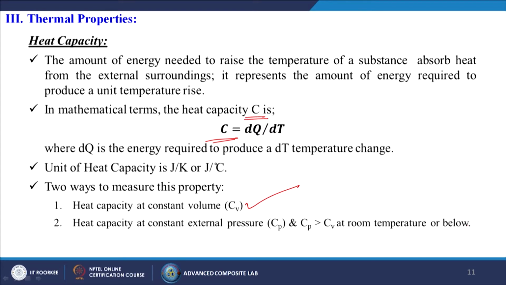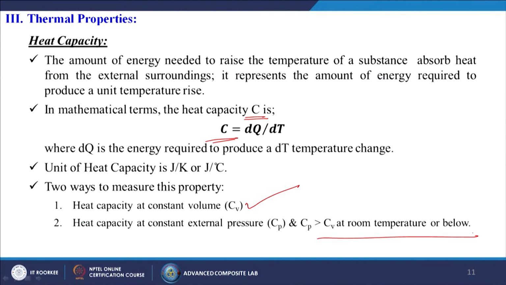So generally the heat capacity at constant external pressure, which is known as Cp, is always greater than Cv, that means the heat capacity at constant volume, at room temperature or below. Now we are going to discuss thermal expansion.